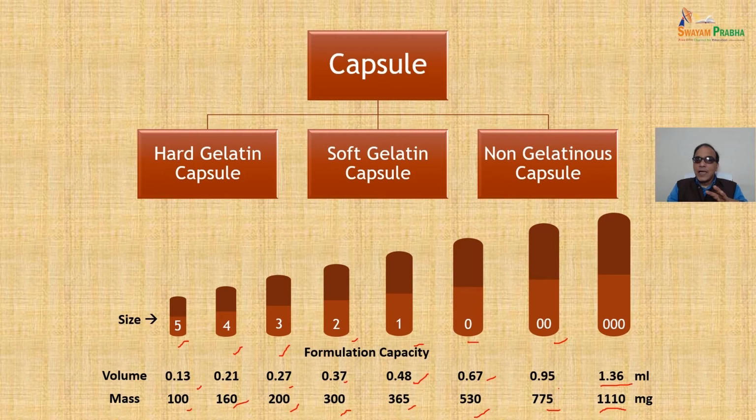So as you can see, with the increase in number, the size of capsule is decreasing. 000 is the largest size, and size 5 is the smallest one, with 100 milligram fill mass and 0.13 ml fill volume, while the 000 has 1.36 ml capacity and 1110 milligram fill mass.